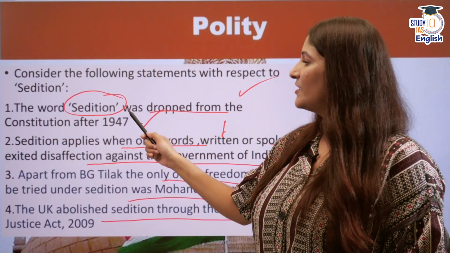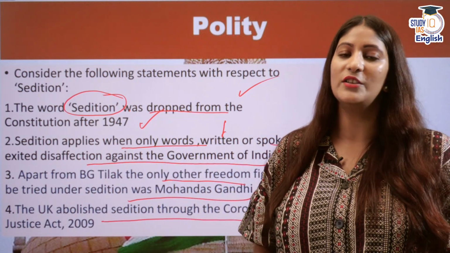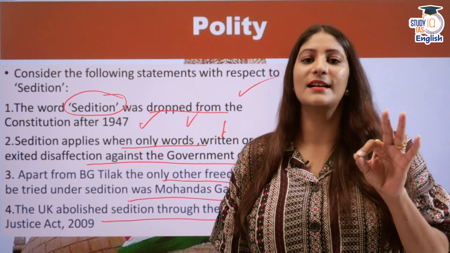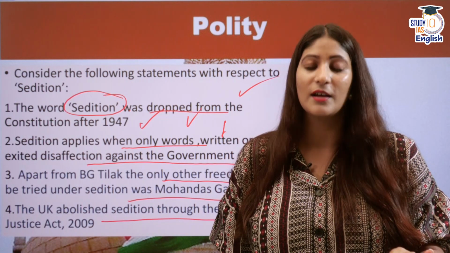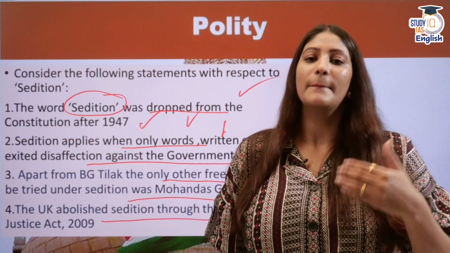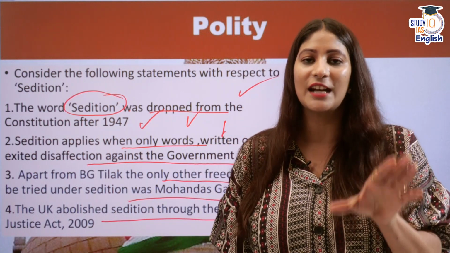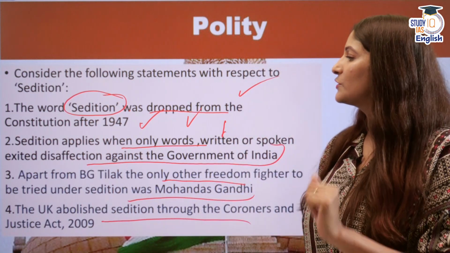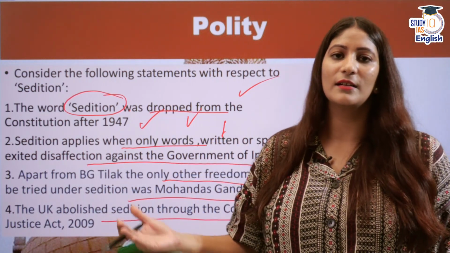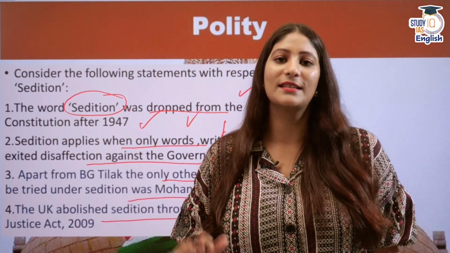See, word sedition, yes, it was dropped at the insistence of K. M. Munshi, who was one of the members of the drafting committee of the Constitution. So, the word sedition used to be used as a ground for infringement when it comes to Article 19. Article 19 promises us freedom, but here also sedition was used as a ground if the state wants to infringe upon our rights. So, it was dropped. Sedition applies when only words written or spoken are there to excite violence against the government? No. Signs, visible representation, all these are included.